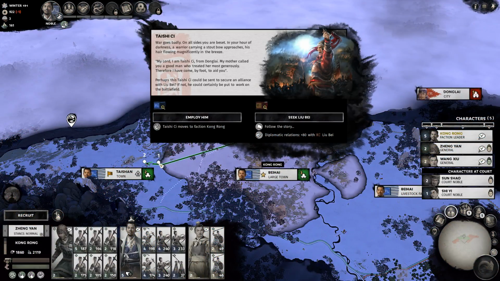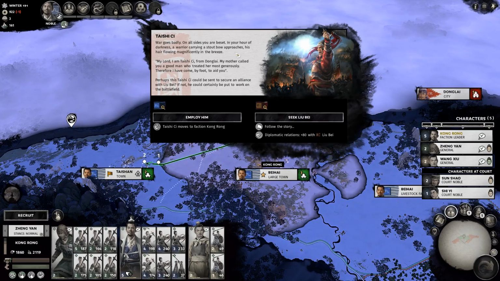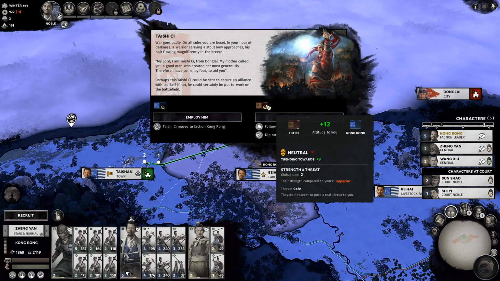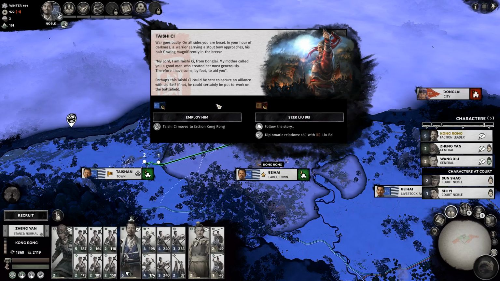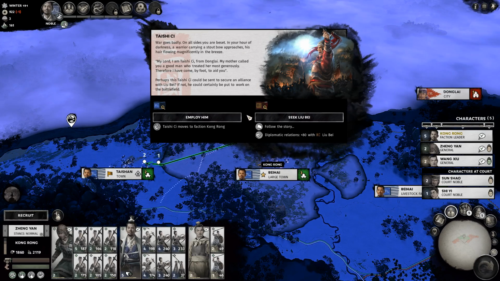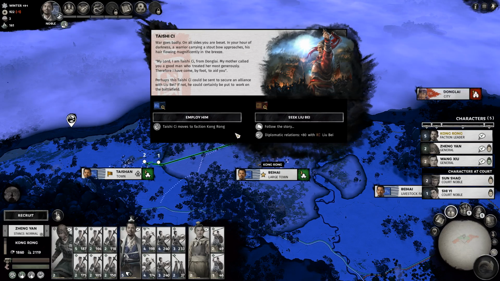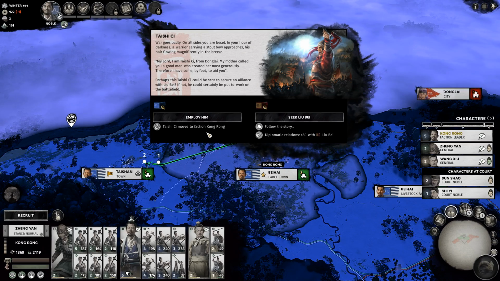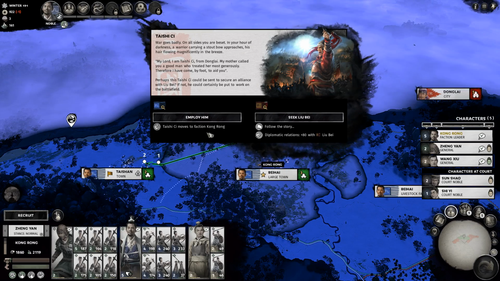Soon after that occurs, your initial dilemma will pop up, which will have you choose between employing legendary archer Tai Shi Ci or following the story and having him make friends of Liu Bei for you, after which you will join Sun Jian. Since Kong Rong doesn't have any other legendary characters other than himself, I would recommend taking him on, but the choice is yours.